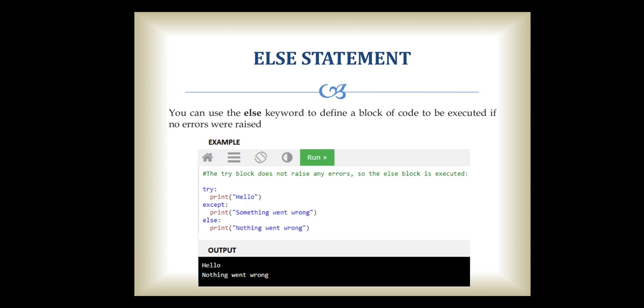Suppose I am going to print hello, and suppose I am writing an exception that prints "something went wrong", and if the exception is not going to occur, then the else part is going to print "nothing went wrong". Here I am not specifying any undefined variable, so no error is going to occur, and that's why the else part of this code is going to be executed, that is, "nothing went wrong".